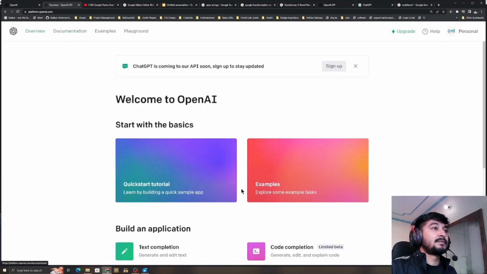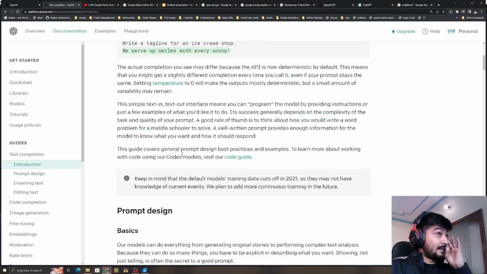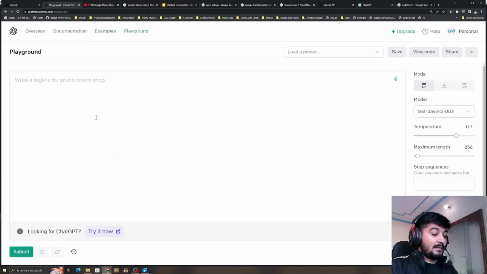Wait a sec, where was it? Okay, like this thing. So we go to the API section and start using their API to create captions. For an example, let me show you. I have not provided any image for it, but I will just write this: write a caption for an Instagram post where I am riding a horse.